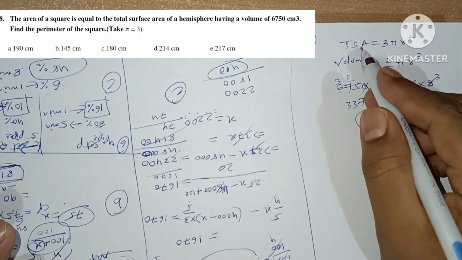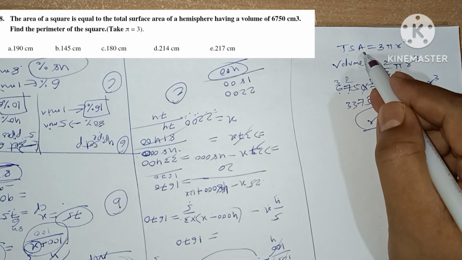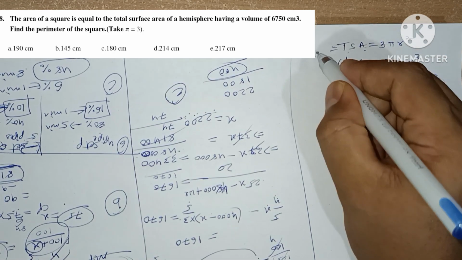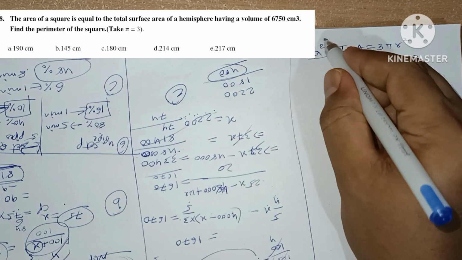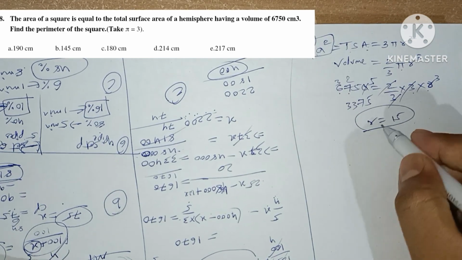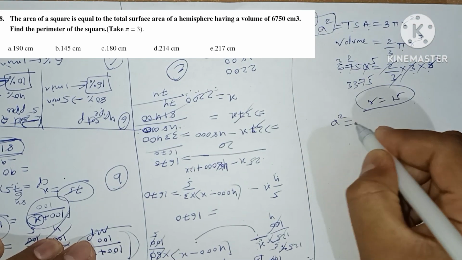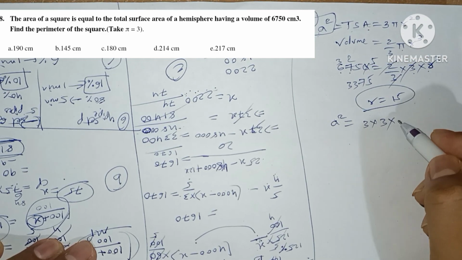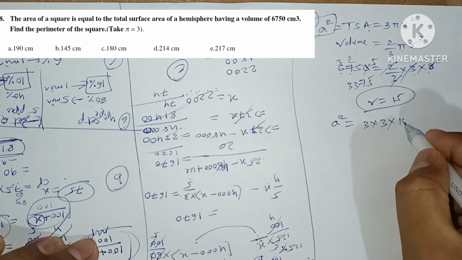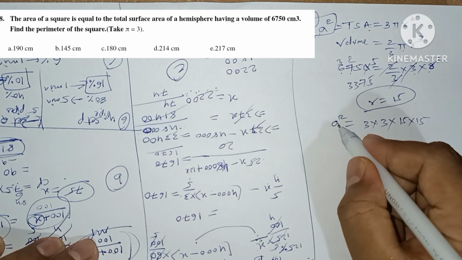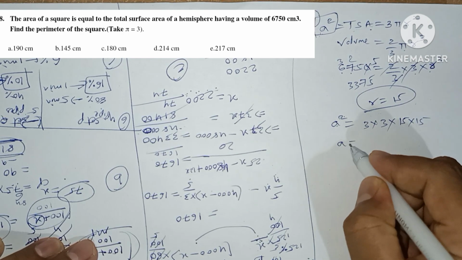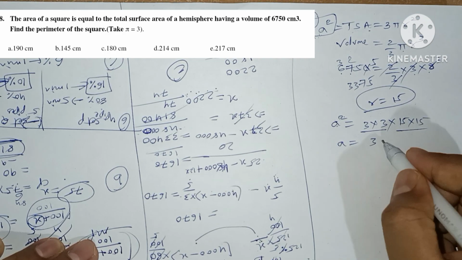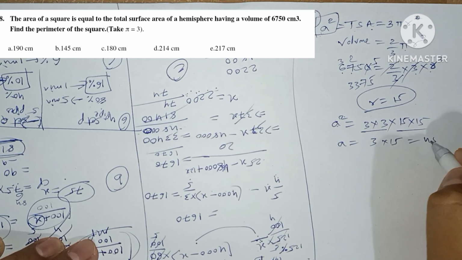And here we have TSA. The question says that the area of the square is equal to the total surface area. TSA is nothing but the square's area. So a square is 3 into pi value, which is 3 according to the question, times r square, which is 15 into 15. From this we get a equals 45.